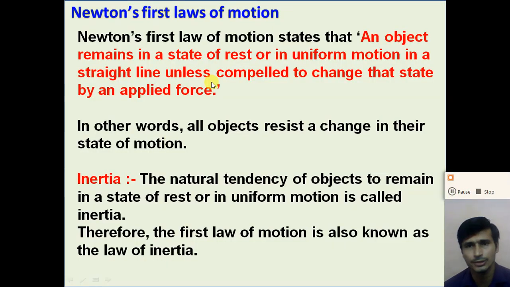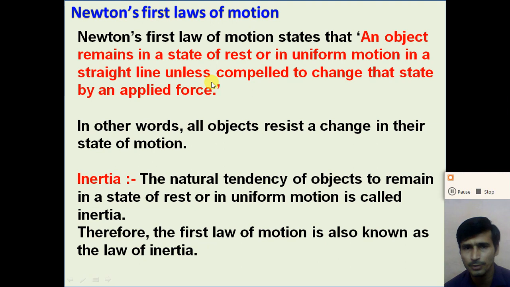So dear student, understand Newton's first law of motion. An object remains in a state of rest or in uniform motion in a straight line unless compelled to change that state by applying an external force. So if you don't apply any external force, the object remains in the state of rest if it is at rest.